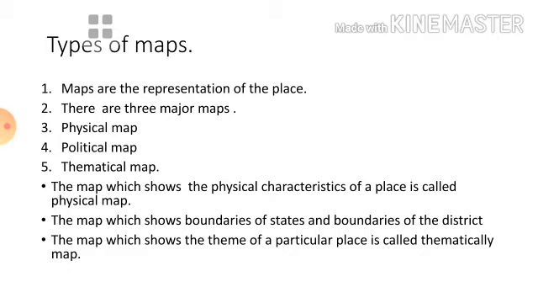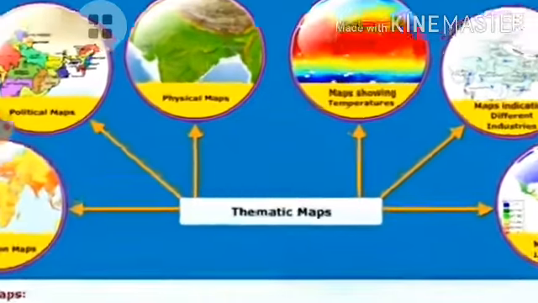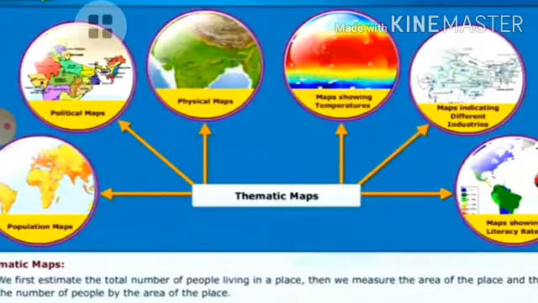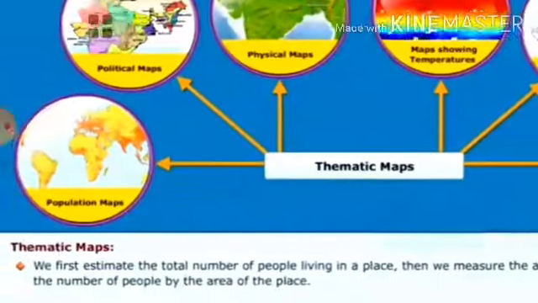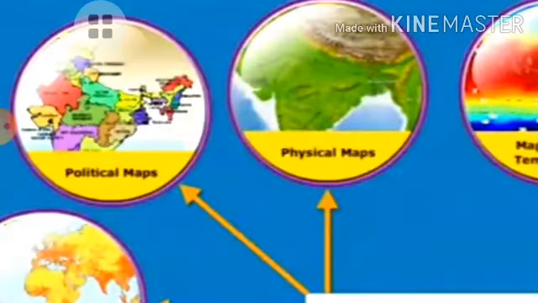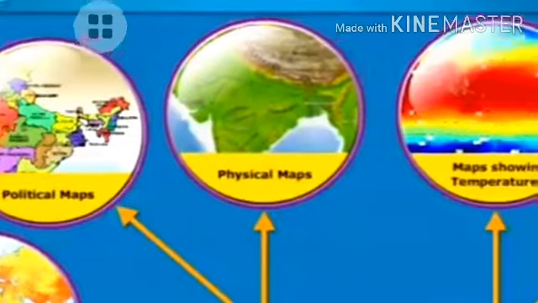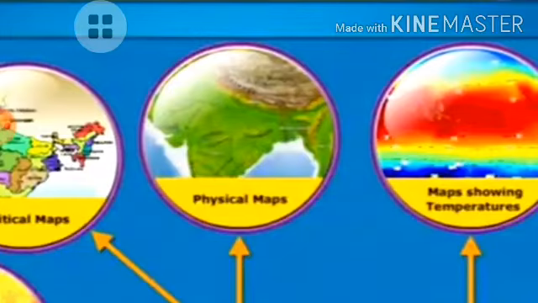We can see here different types of maps in the photo also. Now we are able to see different types of maps here. First one is the population map. Next one is the political map. Next, physical map. Political maps, what are they showing here? The boundaries within the country. Next, physical map, what are they showing? The physical features of a particular place. Suppose this is the physical map of India. In that physical map, what they are showing here, we can understand mountains, plateaus, plains, like that.